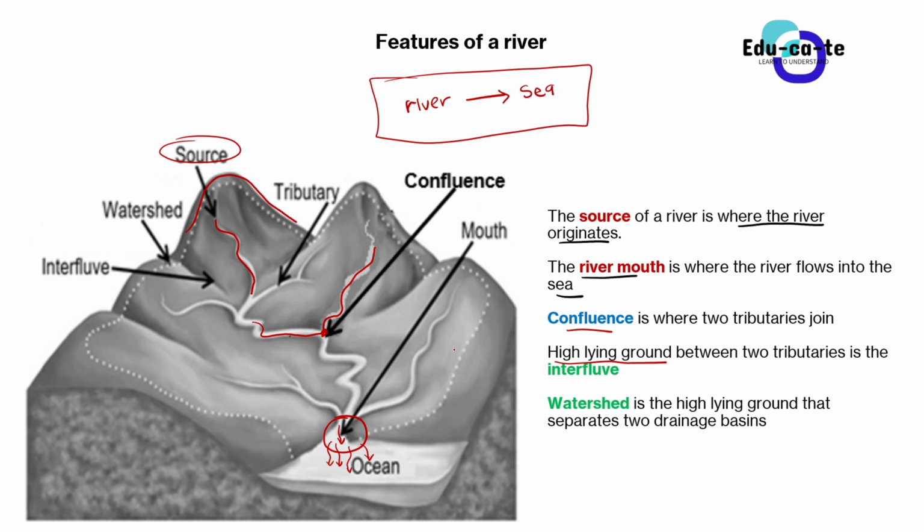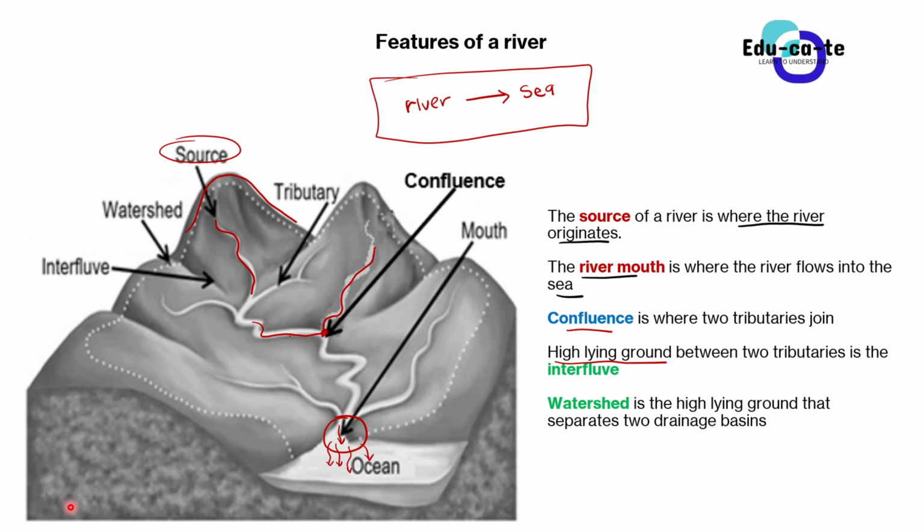So let's look at an interfluve from this diagram. On the diagram, this is a tributary that is flowing here. This is just a small stream. And then this is also a tributary that is coming from the source. So if we look at the first tributary and the second tributary, in between them there is a high lying ground. It looks like a hill or a mountain. So when you find a high lying area between two tributaries or between two streams,